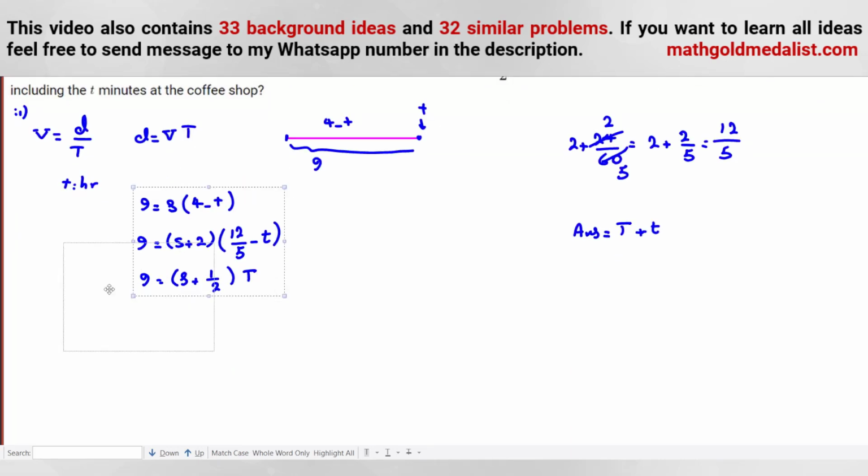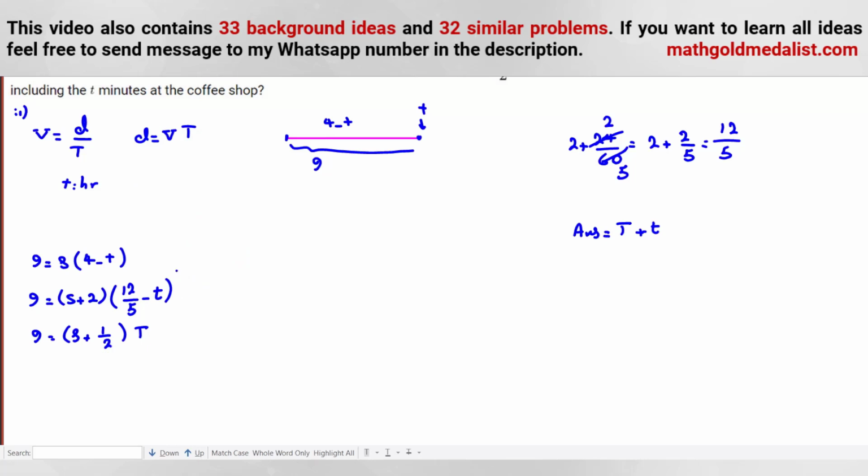Let's apply this part. First we want to find s, so we can use replacement. If you divide by s, 9 over s is 4 minus t. Then we can say t is 4 minus 9 over s. Now, if we replace t here, it will be 9 is equal to s plus 2 times 12 over 5 minus t, which will be minus 4 plus 9 over s.